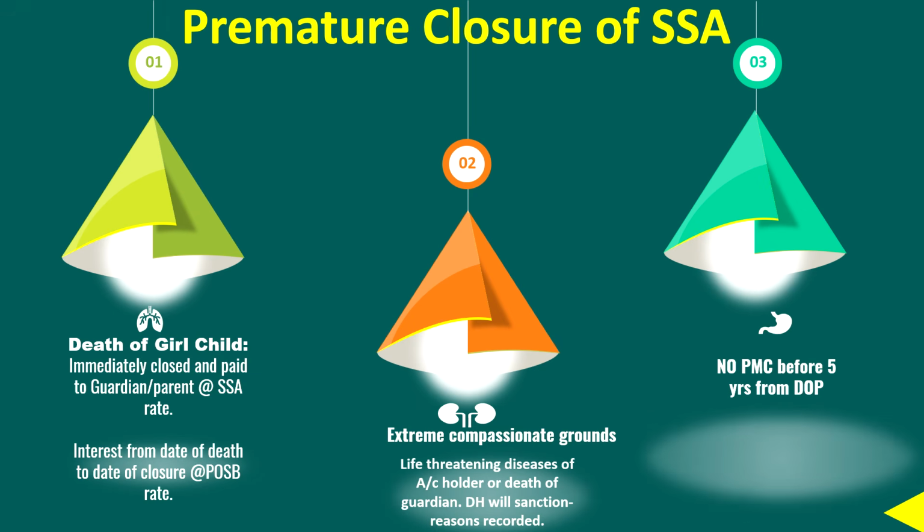Another point is that no premature closure is allowed in Sukanya Samriddhi Yojana before 5 years from the date of opening. Even in any case, not before 5 years from the date of opening in these circumstances also.